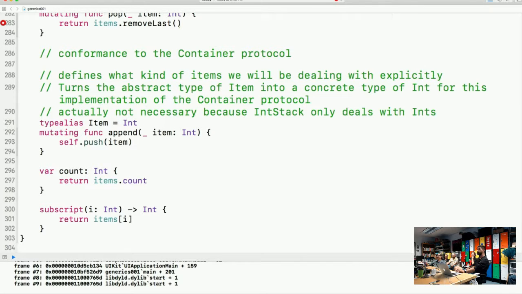Yeah. So conformance to the Container protocol defines what kind of items we will be dealing with explicitly. It turns the abstract type of Item into a concrete type of Int for this implementation of the Container protocol. It's actually not necessary because IntStack only deals with Ints. Remember that this is not the generic function, this is the Int function. If there are any questions about this stuff, you can refer to that link, the Apple documentation.